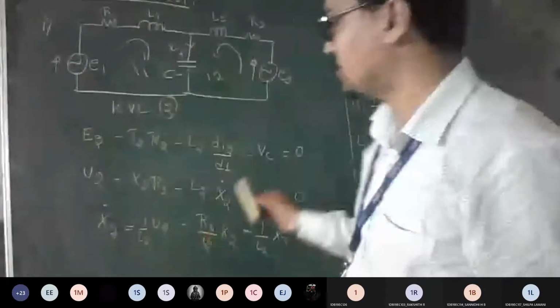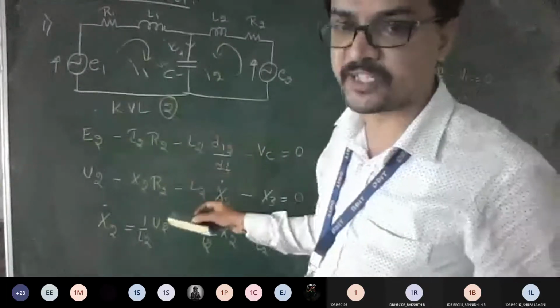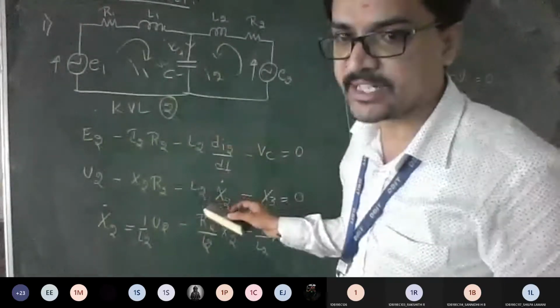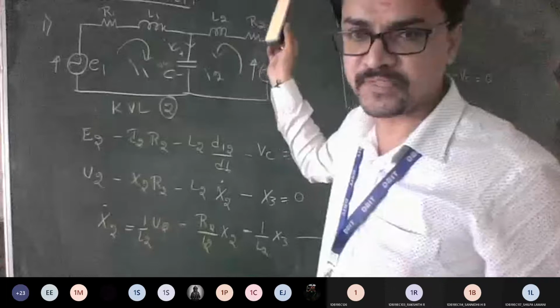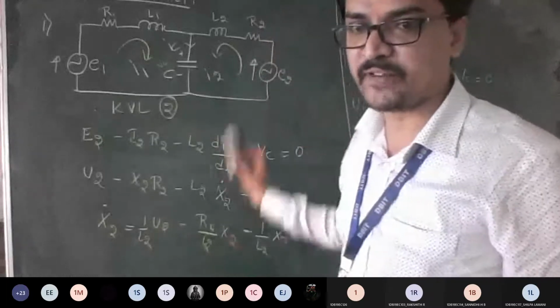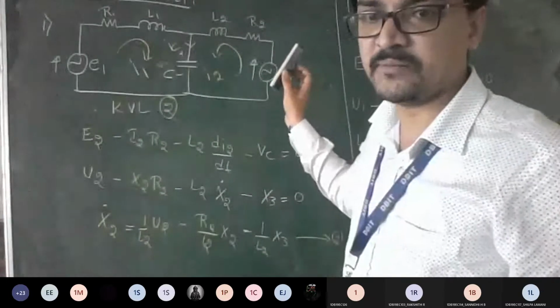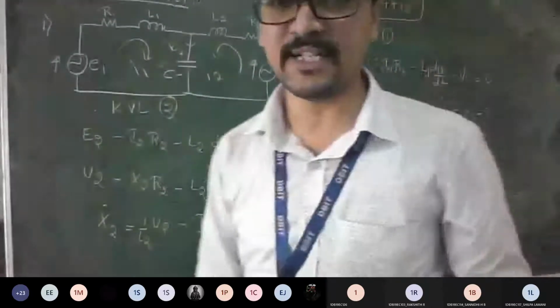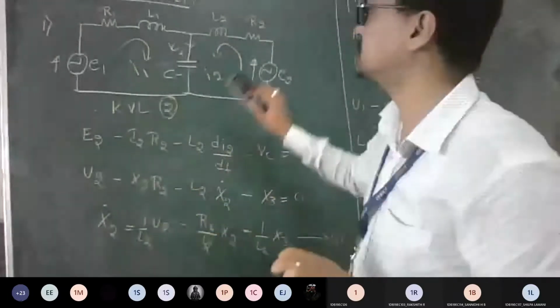Okay. So now we got two equations. So what is left out, guys? I want X3 dot of t also. So what is the hint I told you to find that? You can make use of IC is equal to I1 plus I2, like how we did in yesterday's class. So from that we can directly write. If you have a doubt how we got that, I1 minus I2 or I1 plus I2 as C into dVc by dt, let me explain.